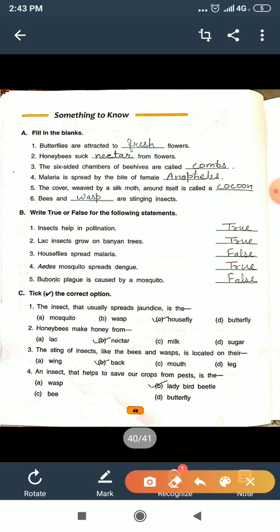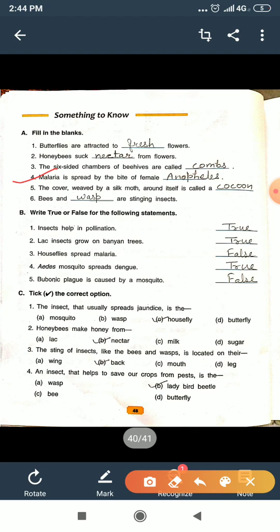Question number 3: The six-sided chambers of beehives are called combs.